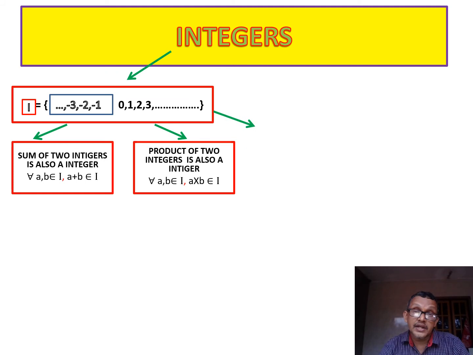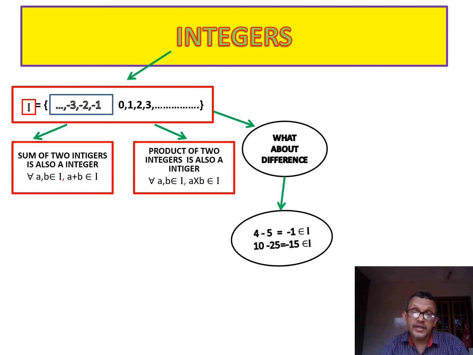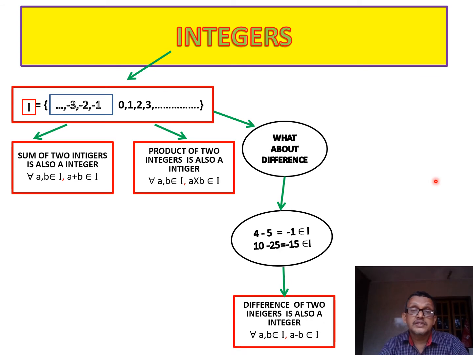Here one more thing, subtraction. What about the difference? Consider 4 minus 5, which is minus 1. Minus 1 is not in the natural number set, not in the whole number set, but it is in integers. 10 minus 25 is minus 15. So negative integers are also included in the integer set. Therefore the difference of any two integers is also an integer. For all a, b belongs to I, a minus b belongs to I.